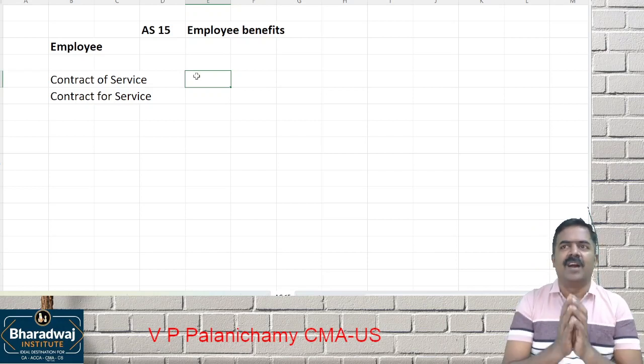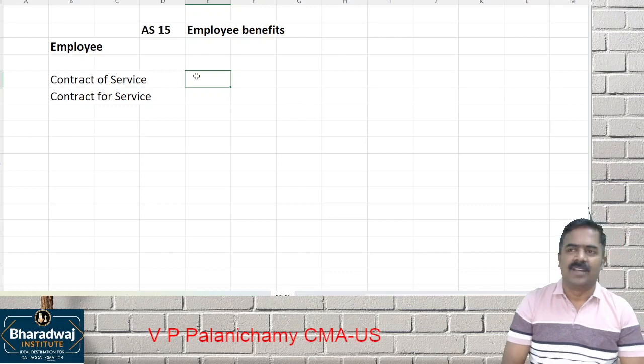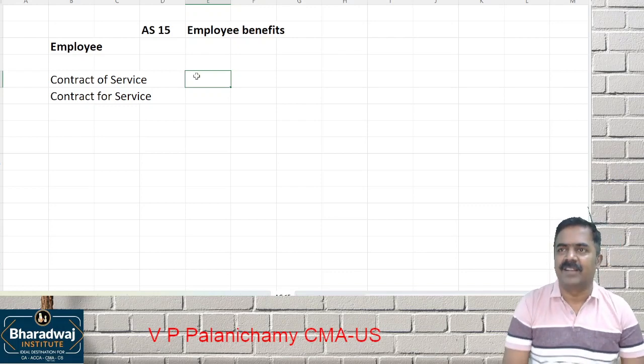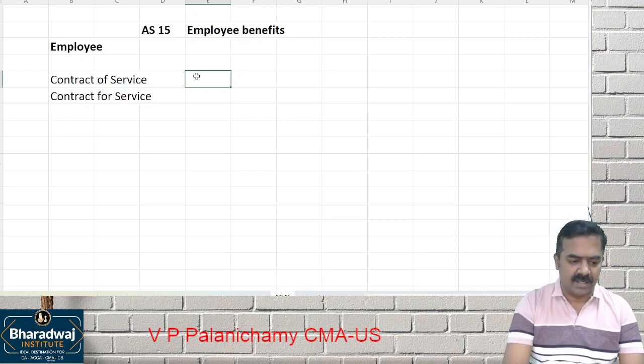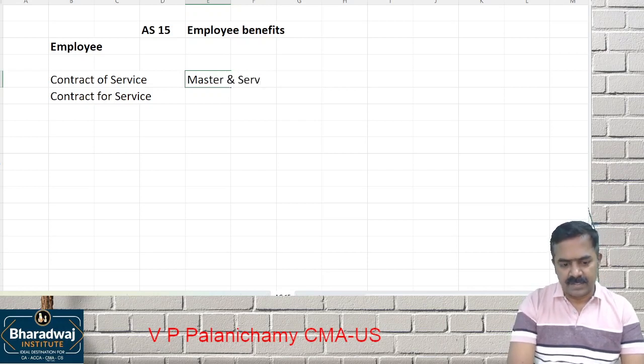On Saturday and Sunday, during a holiday, I can do any work other than monetary activity. Sir, can I do religious work? Allowed. Cultural work? Allowed. Socializing work? Allowed. Can I do monetary activity? No. Without the permission of the employer, you cannot do anything. That is why contract of service, we call it a master and servant relationship.